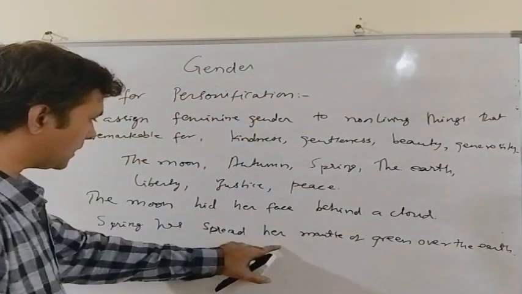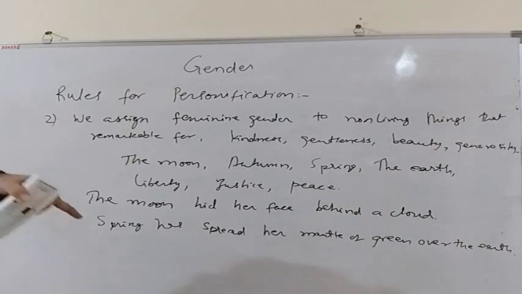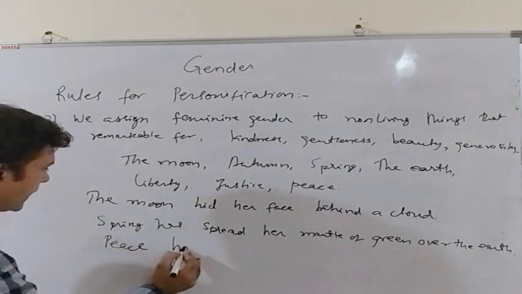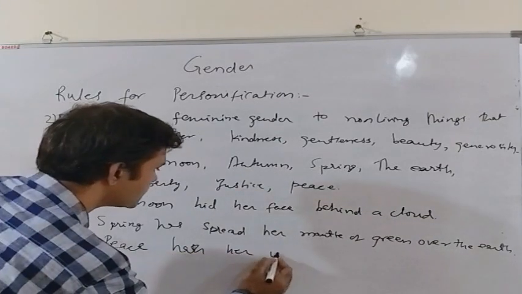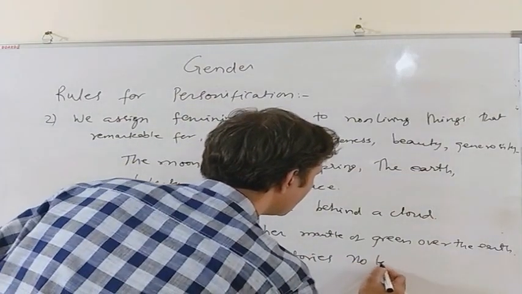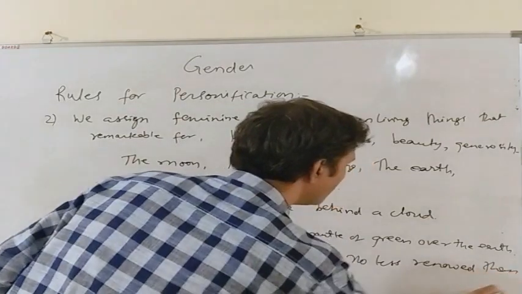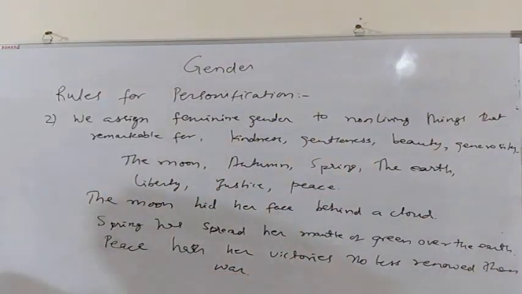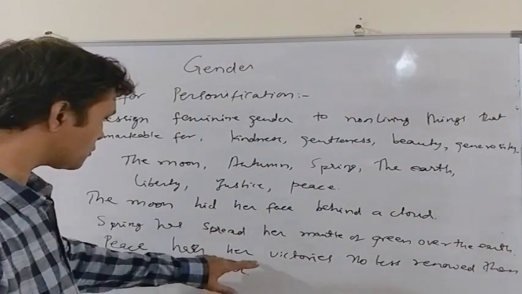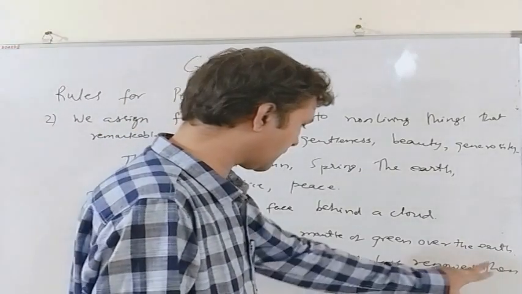So we have used her to represent spring because we have personified the spring as a feminine gender. Peace hath her victories no less renowned than war. In this example, we have personified peace as a feminine gender and have used her to represent peace.